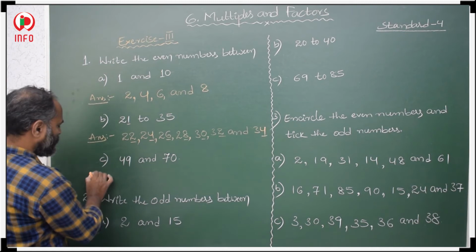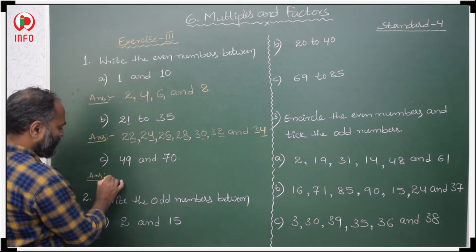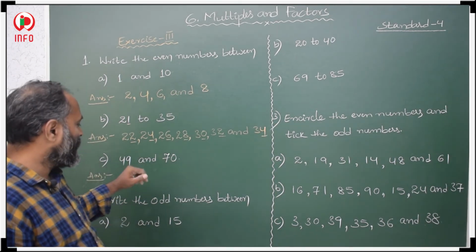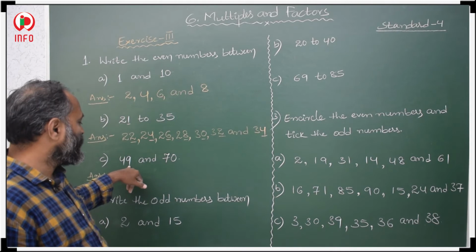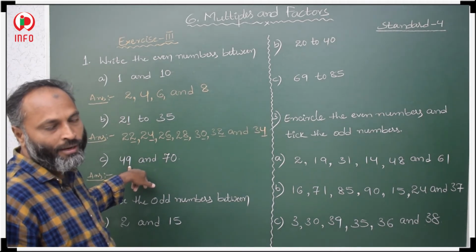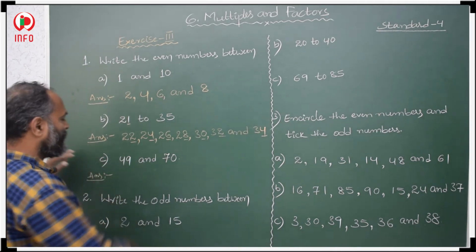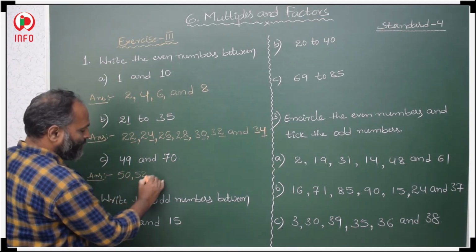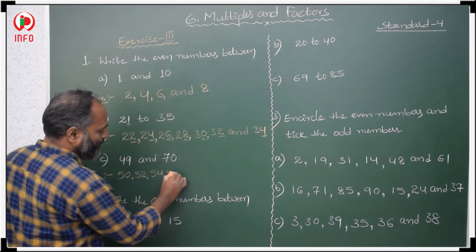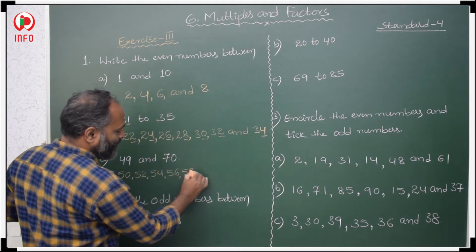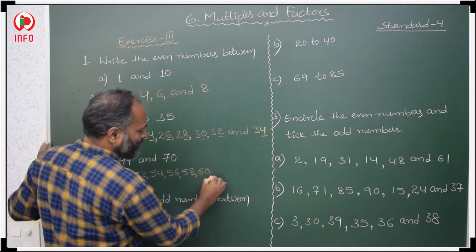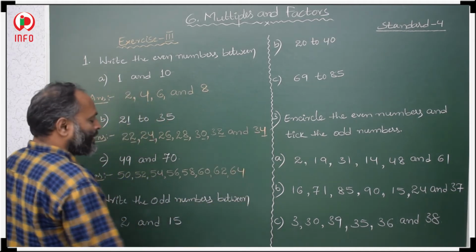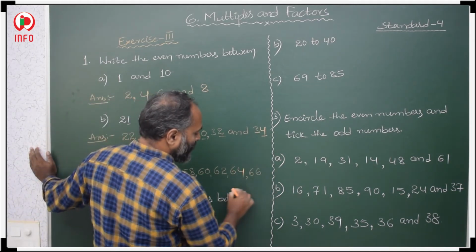Then here between 49 to 70 we have to write even numbers. 49 is an odd number. Why? Because in the unit place 9 is there, and 9 is an odd number. So the very next number is even: 50, 0 is even. 50, 52, 54, 56, 58, then 60, 62, then 64, then 66 and 68.